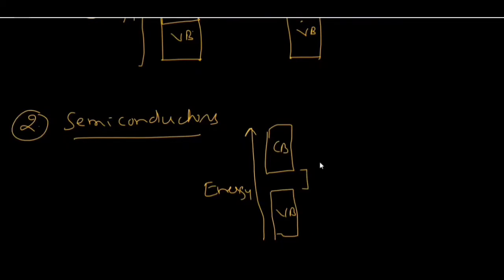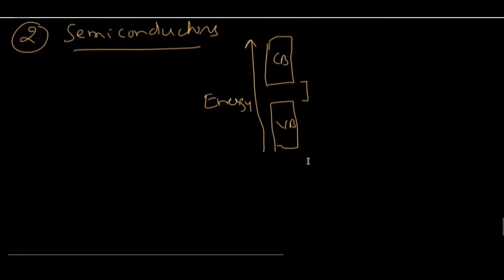The energy gap between valence and conduction band is more than that of conductors, so that a small number of electrons can jump from valence band to conduction band, and that's why they conduct electricity to small extent. These are called semiconductors. The third is insulators. Now, what are insulators?